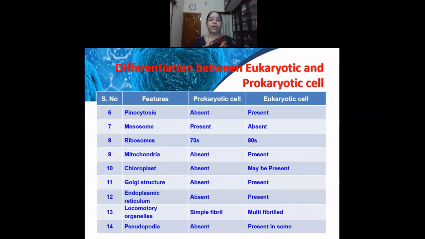Chloroplast, where the chlorophyll will be present, is absent in the prokaryotes, and in the eukaryotic cell, sometimes it may be present. Golgi structures are absent in the prokaryotic cell, while present in the eukaryotic cell. Endoplasmic reticulum, which is a continuation of the nuclear membrane, is absent in the prokaryotic cell, while present in the eukaryotic cell. Locomotory organelles, which help the movement of the microorganism from one place to another, are in the form of simple fibrils in the prokaryotic cell, whereas they are multifibril in the eukaryotic cell. Pseudopodia is also a locomotory organ. It is absent in the prokaryotic cell and present in some of the eukaryotic cells.